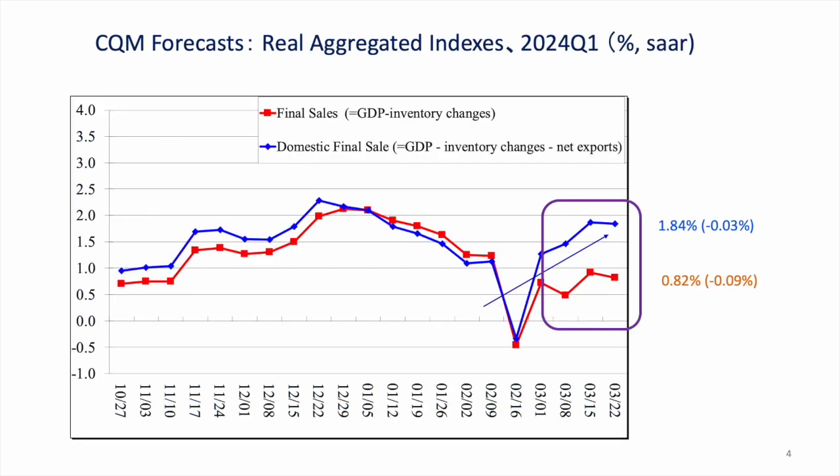Real final sales and domestic final sales have been improving since mid-February, so real GDP is unlikely to experience negative growth. February's international trade and business inventories are attracting attention. The Fed will not need to lower interest rates in a hurry when inflation is rising.